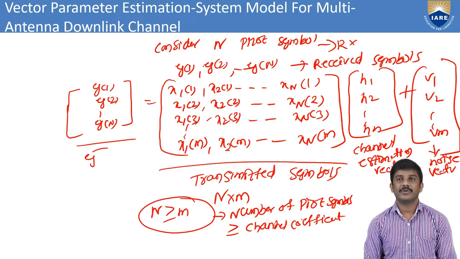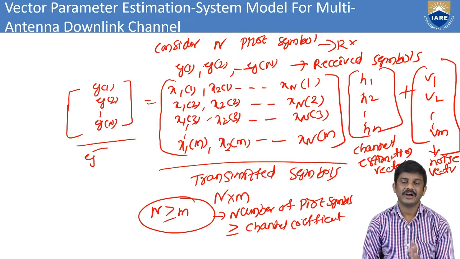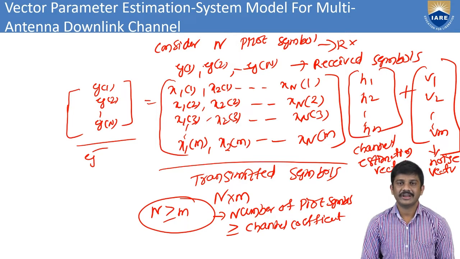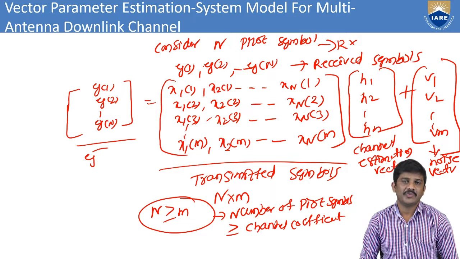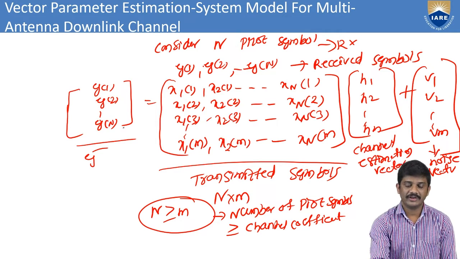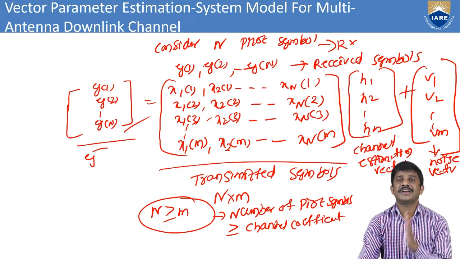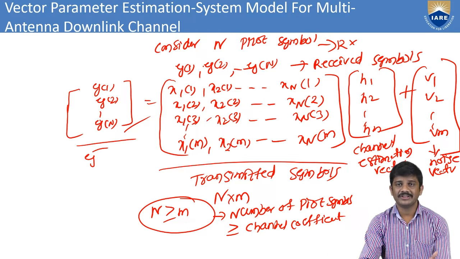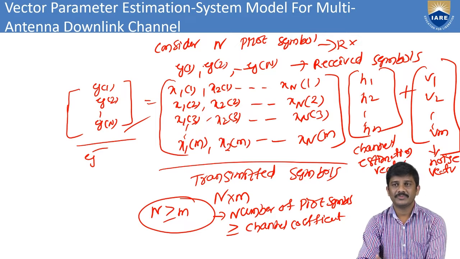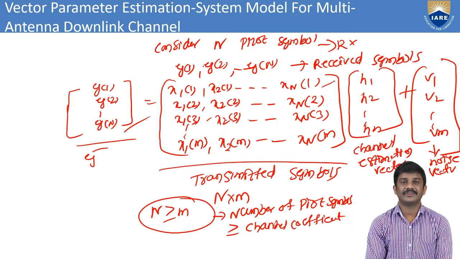Okay, channel coefficient. But don't get confused here. I consider n pilot symbols. For that I can write the y vector, that is y1, y2, up to yn. From these two, we have to take the corresponding transmitted symbols, that is x1, x2, up to xn of 1. That is the first row.